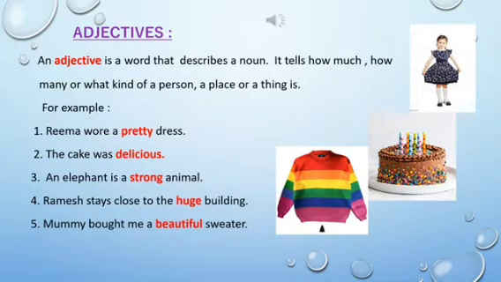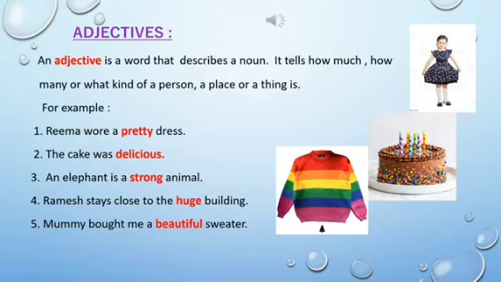For example, first sentence, Rima wore a pretty dress. The word pretty is an adjective. It is describing the dress. What kind of a dress? It is a pretty dress. The second sentence, the cake was delicious. So the word delicious is describing the cake. So delicious is the describing word. So it is an adjective.